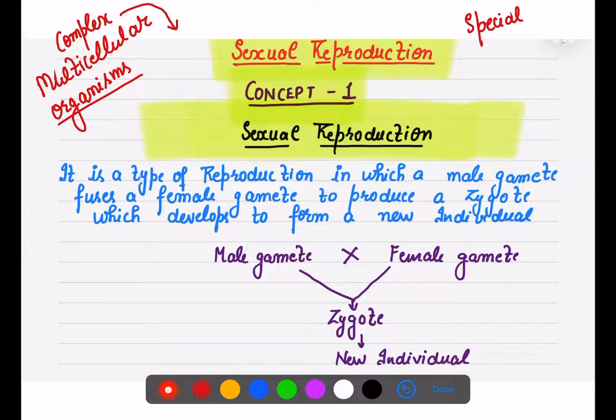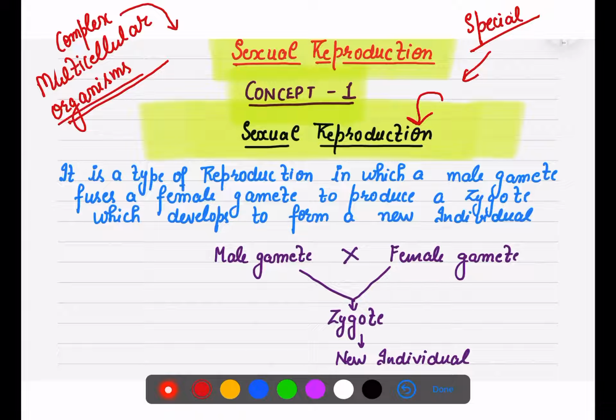They cannot reproduce through those methods which are helpful for the lower organisms, for the unicellular organisms. So that is why there is another mode of reproduction for complex multicellular organisms, that is called sexual reproduction, right?